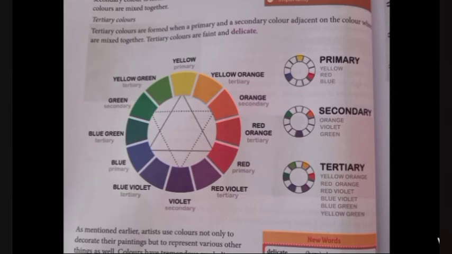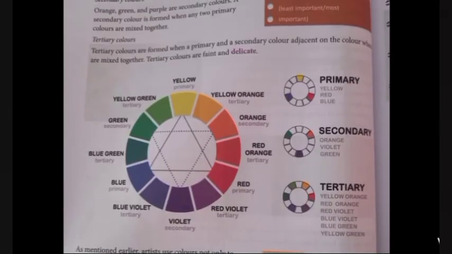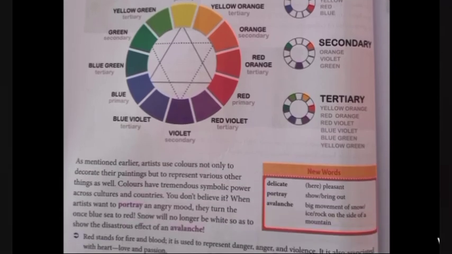The tertiary form of colors is very delicate, very pleasant. Some tertiary colors you can see here in the round, near the three circles, right? Here it is given tertiary: yellow orange, red violet, blue green, yellow green. So these are primary, secondary, and tertiary colors.